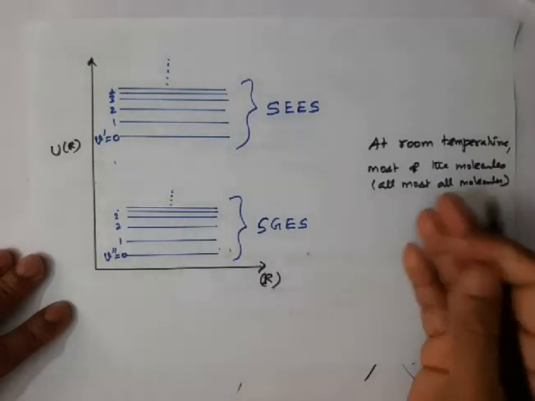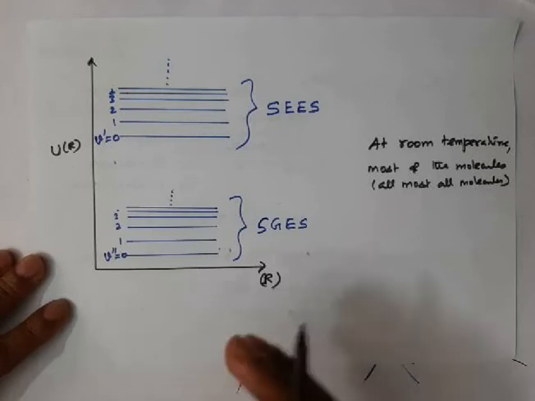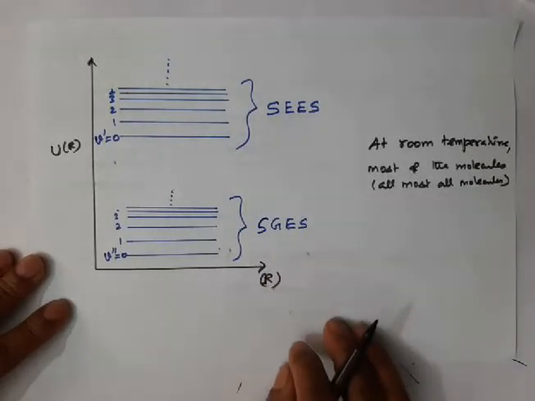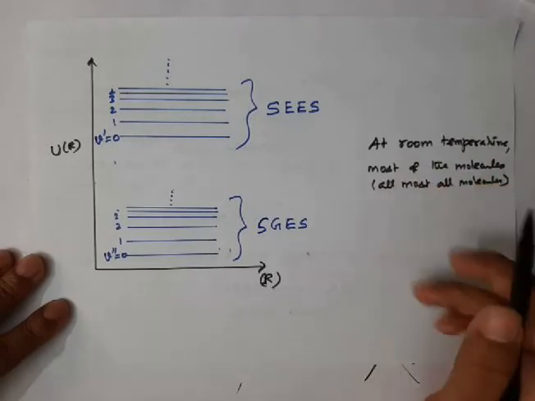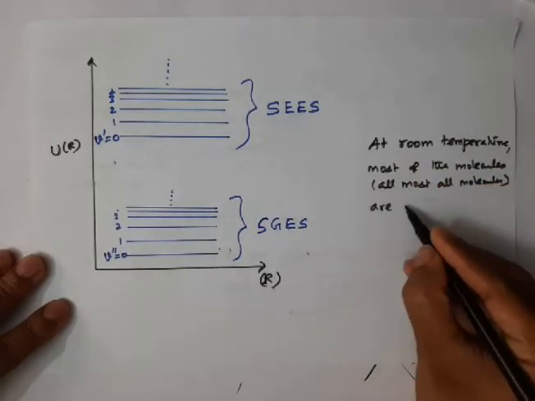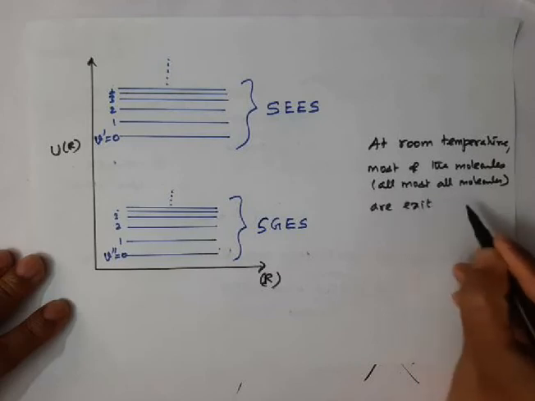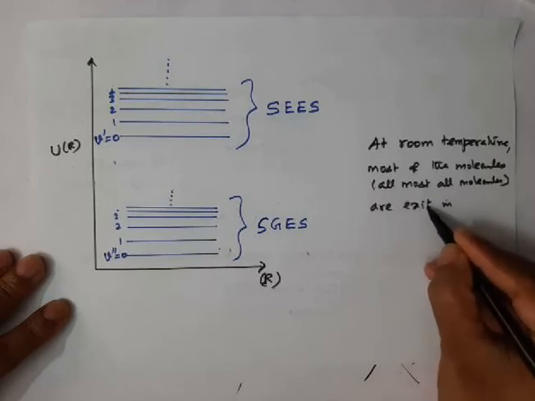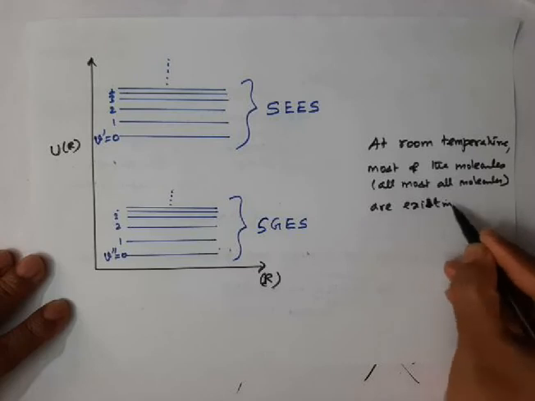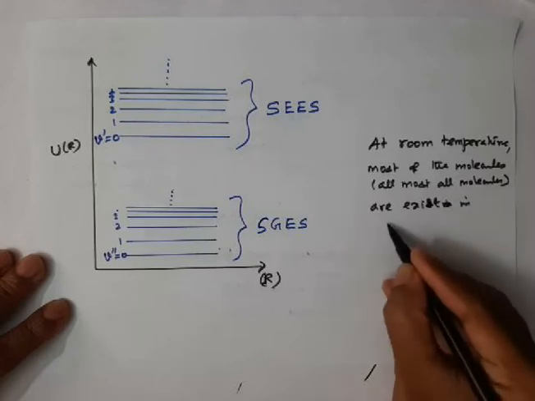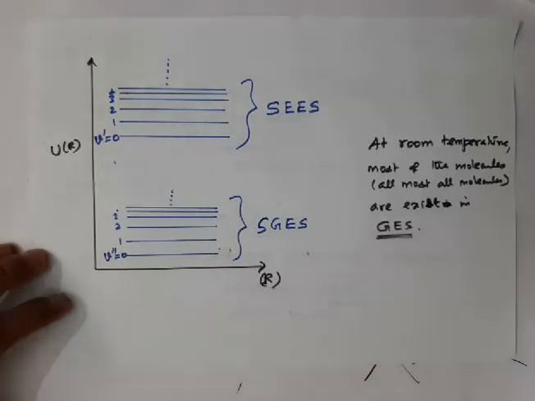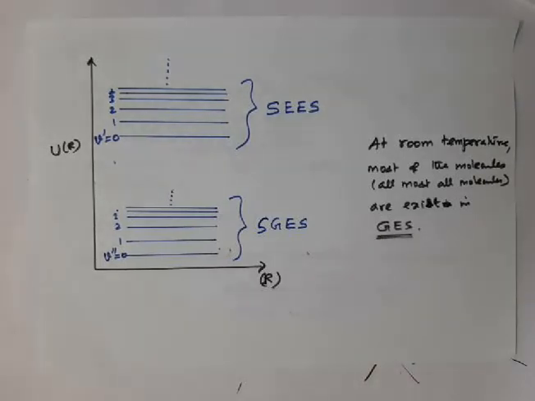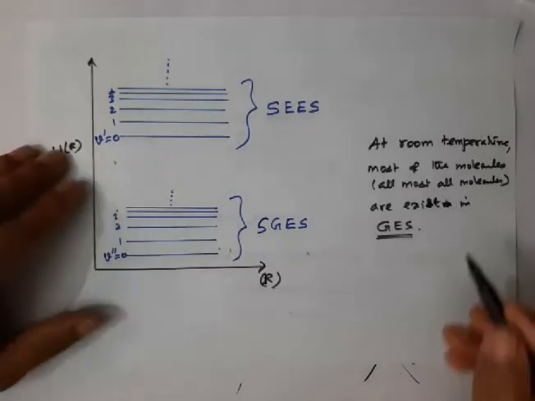It actually depends upon the system, the molecule that you are handling, but in general, at room temperature, most of the molecules exist in the ground electronic state.